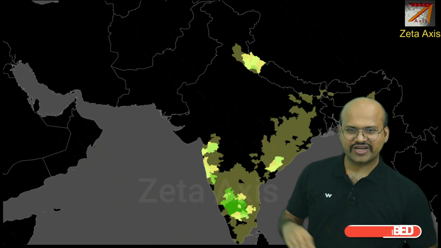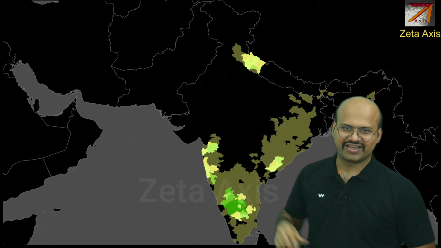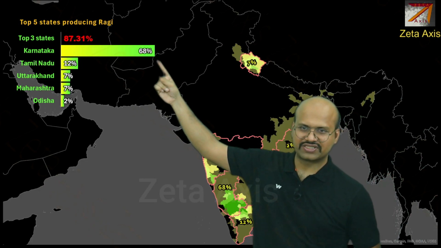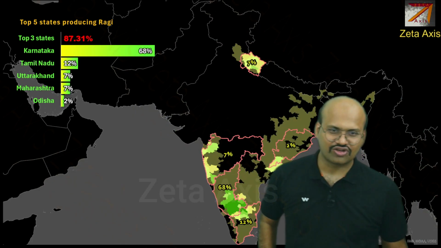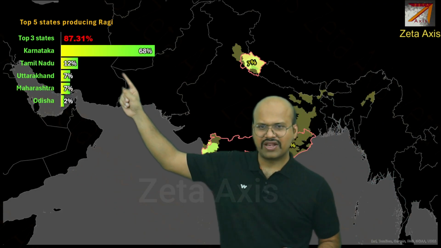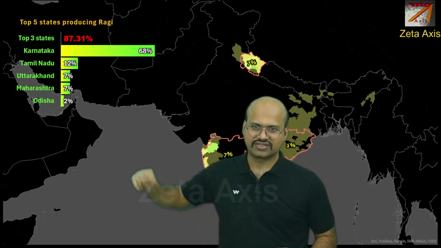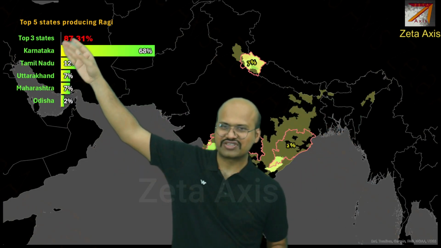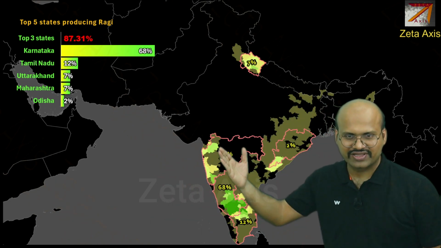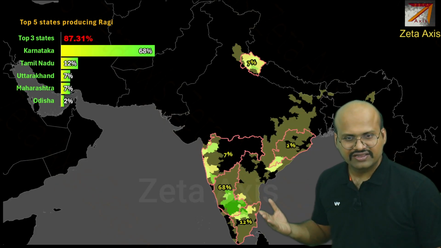Now here is a distribution of Ragi cultivation across India, where we can see that most of the Ragi is produced in southern India. However, some amount of Ragi is also produced in Uttarakhand. If we see the most significant Ragi producing states, then we have Karnataka, with 68%, as the highest producer of Ragi. So it produces almost 2/3 of the total production of Ragi in our country. Followed by Tamil Nadu, then we have Uttarakhand, Maharashtra and Odisha. If we see the top 3 states, they produce almost 90% of the Ragi. Therefore, the production of Ragi is heavily concentrated in these regions, that is Maharashtra, Karnataka and Tamil Nadu.